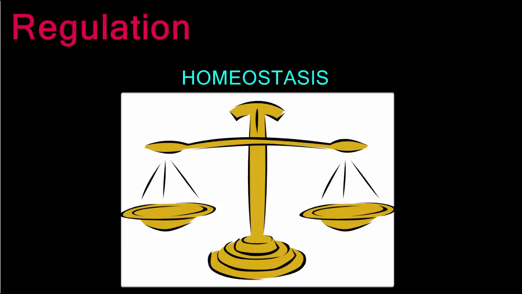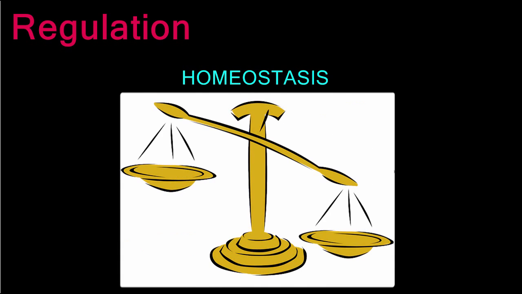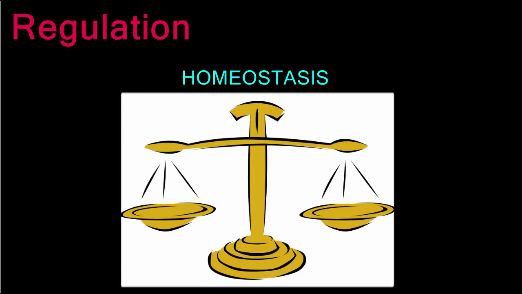Homeostasis is the balancing of all the metabolic activities of an organism in order to maintain relatively stable internal conditions. If any of the life activities get out of balance, the organism will not be healthy. Regulation is the control and coordination of all activities in order to maintain the balance of homeostasis.